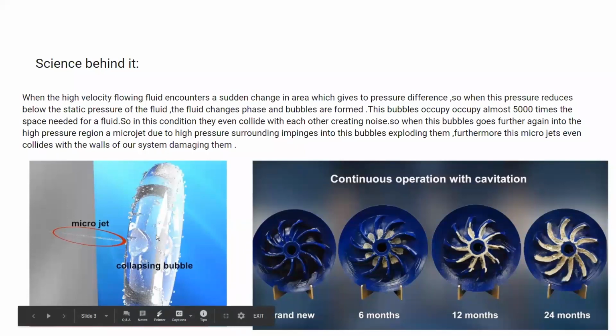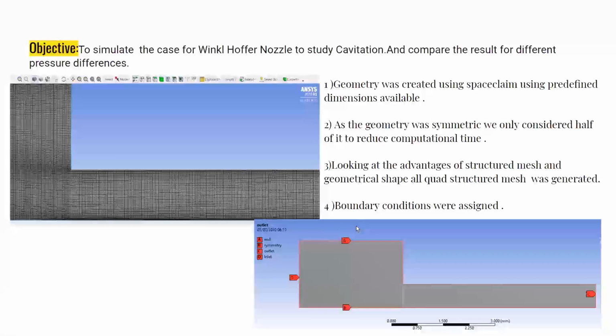Due to the shear force of this microjet, we get damage, which is not good for the life of our machine. Here we can see the results of cavitation in a pump in just 24 months, how it has eroded.